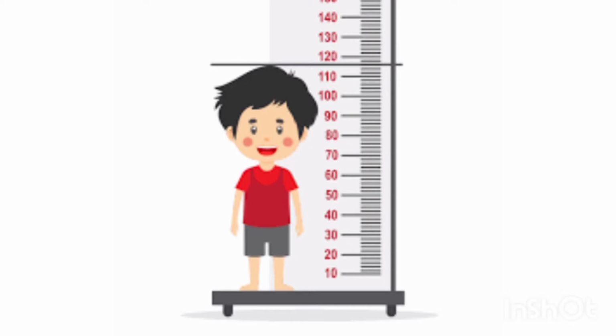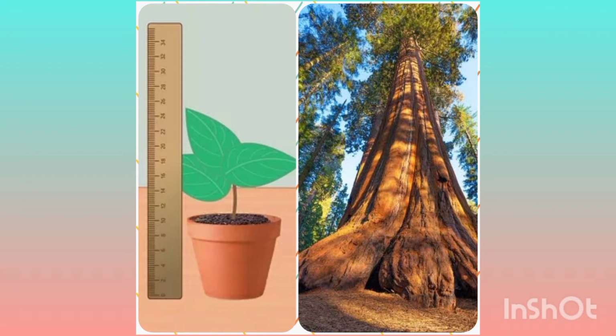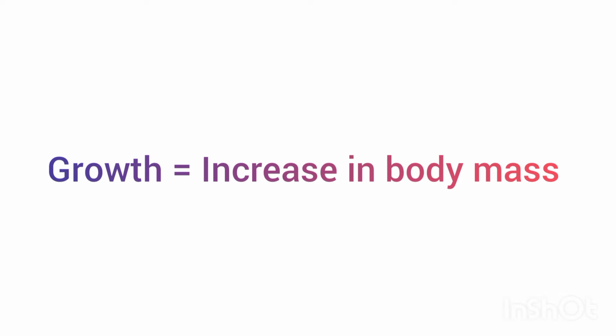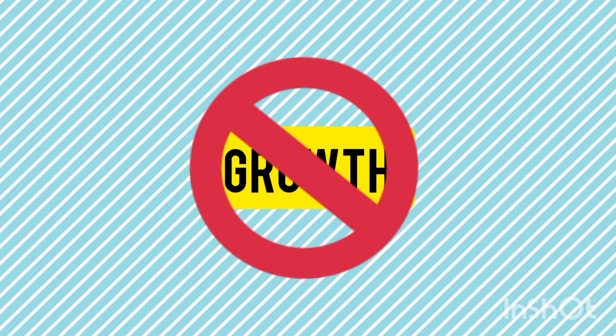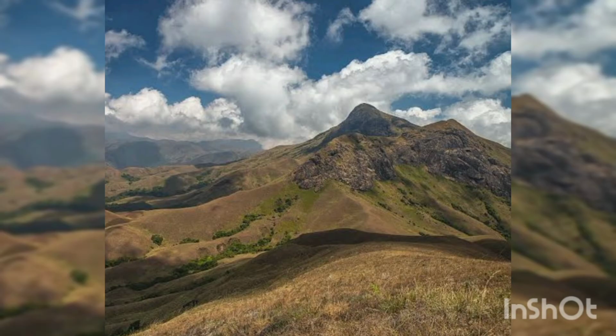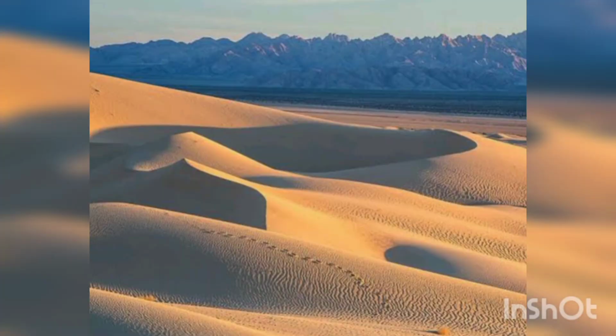We know that in animals, growth by cell division is seen up to a certain age. But in plants, growth by cell division can be seen through their whole lifespan. Now, we know that growth is equals to increase in body mass. But if we take growth as a criterion to classify between living and non-living, then growth can't be the defining property of living organisms. And we know that mountains and even sand dunes, they also grow.